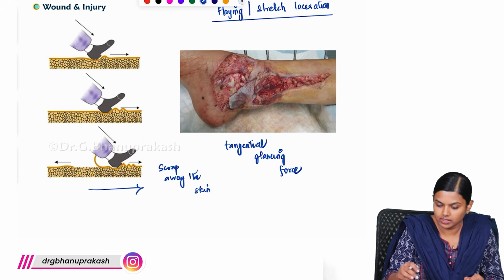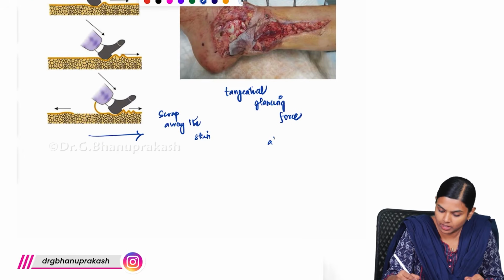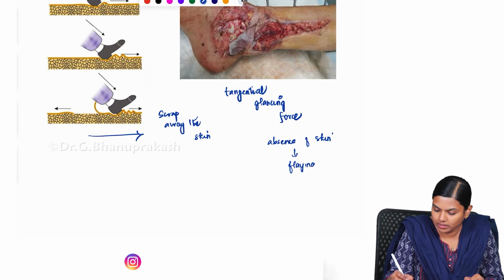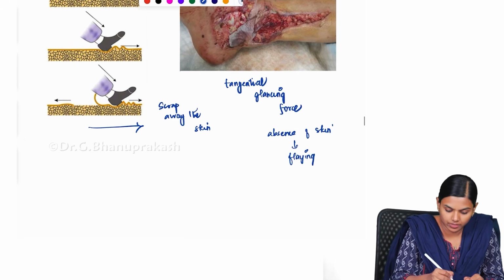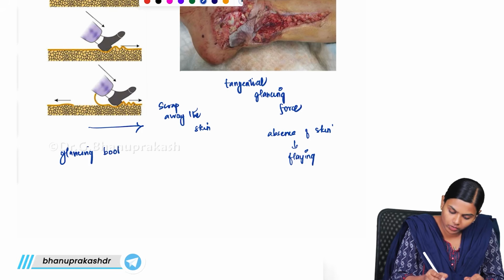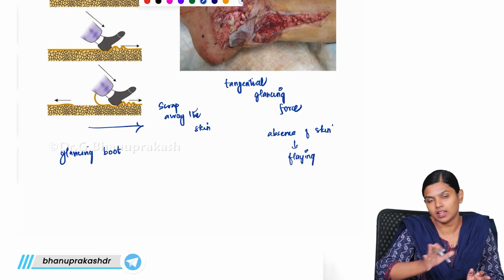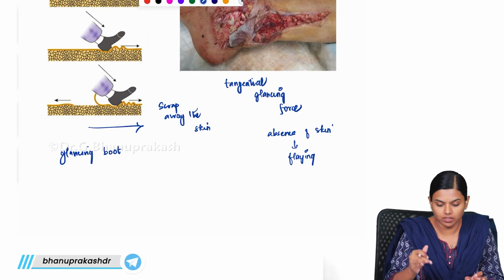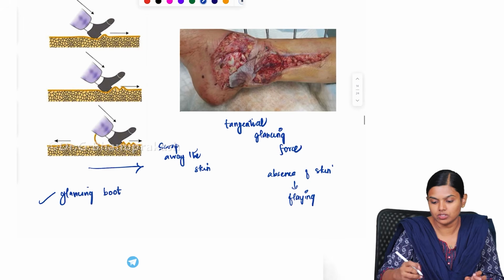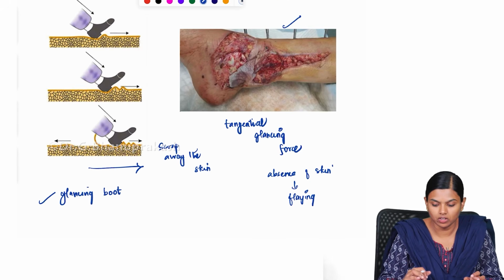So mostly the skin will be absent, and that is why it is known as flaying. This is commonly seen with glancing wounds, like when someone is kicking or sliding over a surface, you will get flaying or stretch laceration. So this is how stretch laceration looks.